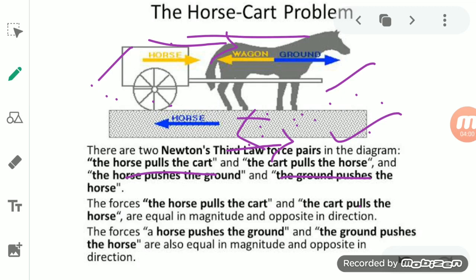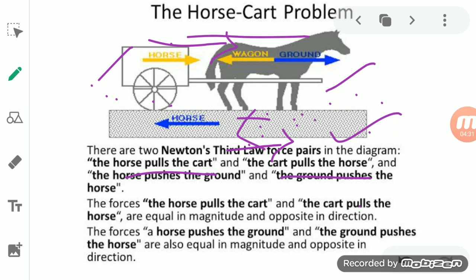So when the forward reaction to the backward push of the horse is greater than the opposing frictional force of the wheel, the cart will move. Okay, so to overcome the frictional forces, the forward reaction to the backward push must be greater than the opposing frictional force of the wheel.